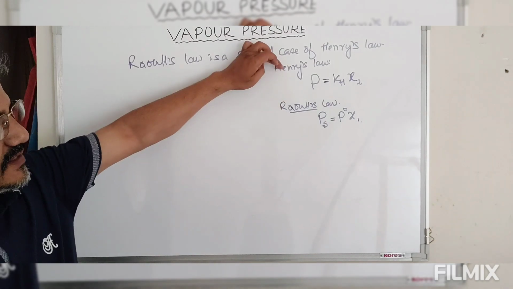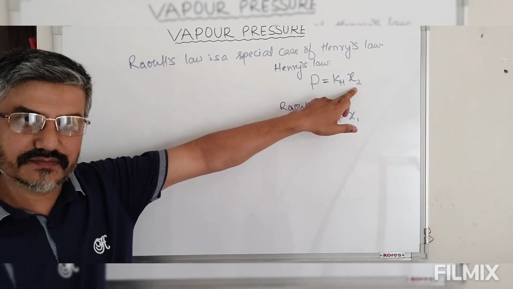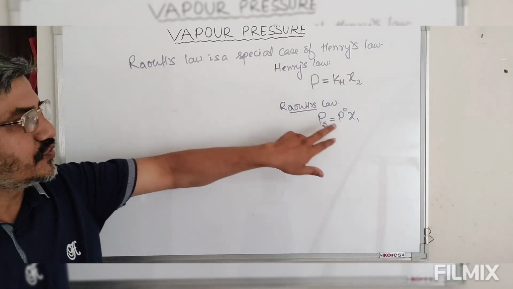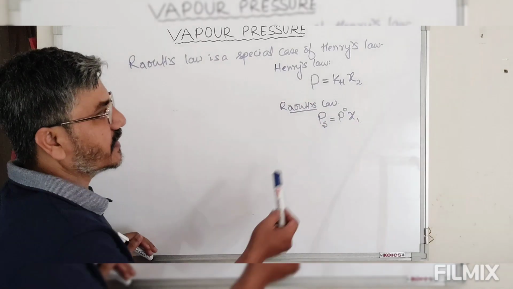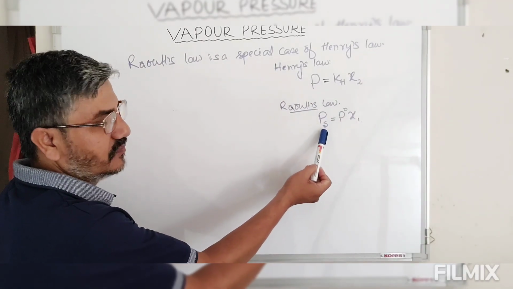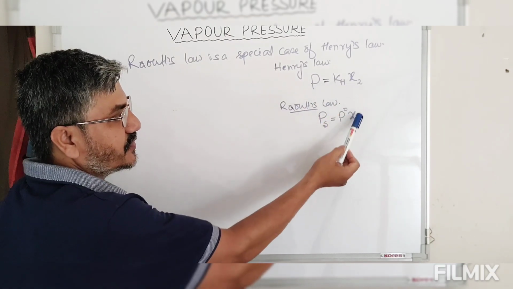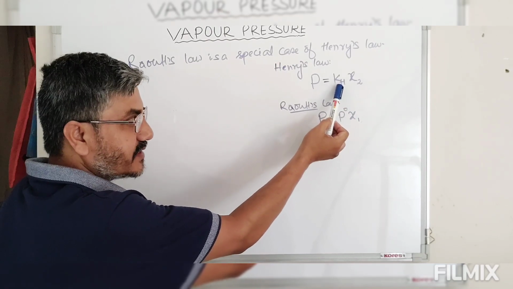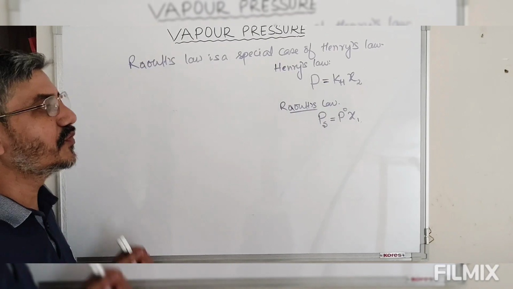So Henry's law says pressure is equal to Kh into mole fraction, whereas Raoult's law says vapor pressure is equal to P naught and X. The difference is, look at this, this is the vapor pressure of the volatile component, this is also the volatile component, this is mole fraction, this is mole fraction, this is Kh, Henry's law constant, and this is P naught, the vapor pressure of pure solvent.